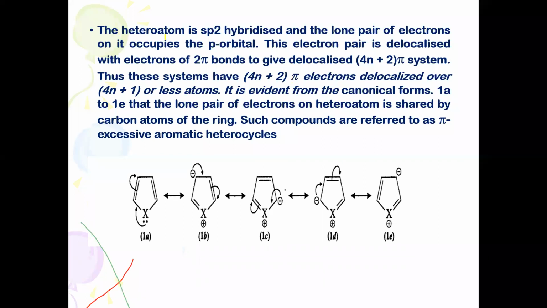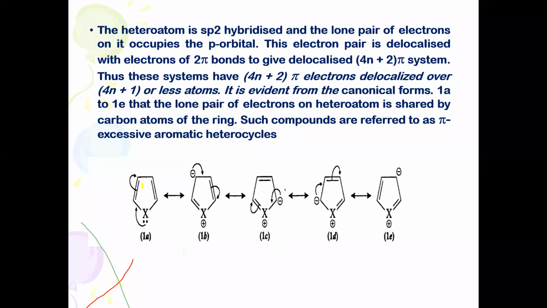According to the molecular orbital picture and molecular orbital theory, if the electrons occupy the lowest energy possible state and it is represented by a 4n plus 2 pi electron system, then we can say that it is aromatic in character. I am not going to discuss molecular orbital theory in detail here, but you should remember the characteristic property of n, and that when n is equal to 1, it obeys 6 pi electrons. Here you can see 2 electrons from this heteroatom and 4 electrons from the pi bonding system of the 5-membered ring.